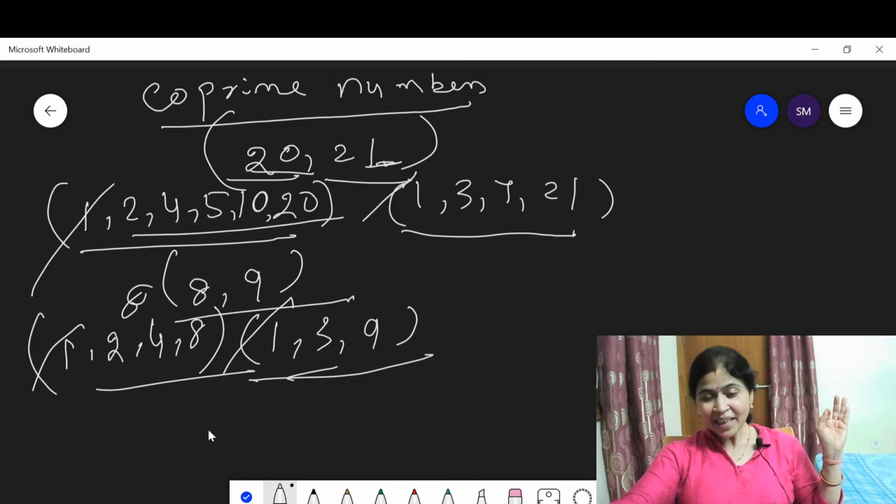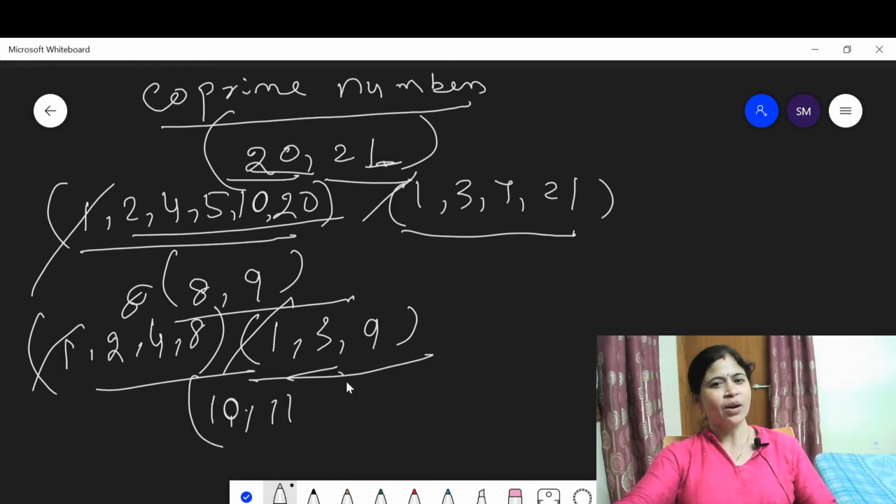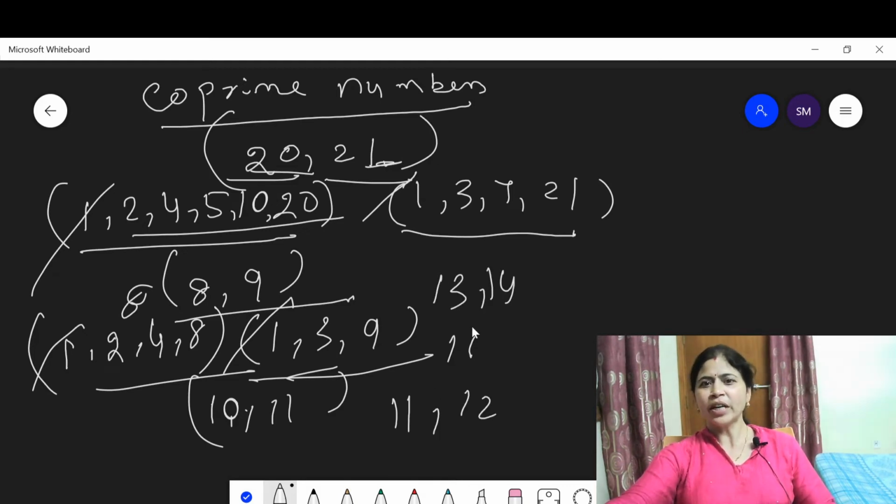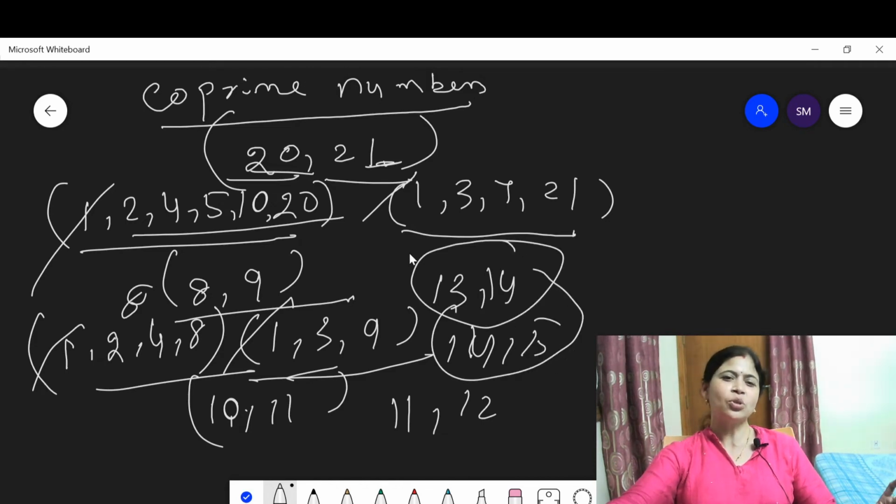And there is one more trick, son: consecutive numbers are always co-primes. Suppose 10, 11, they are co-primes. 11, 12, they are co-primes. Suppose 13, 14, they are co-primes. 14, 15, they are co-primes. This is a trick: two consecutive numbers are always co-primes.